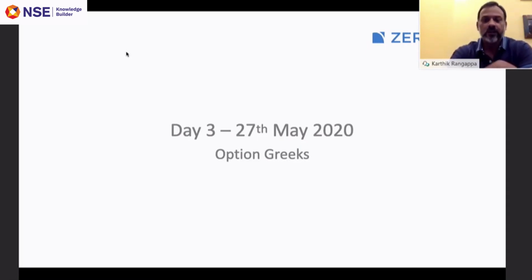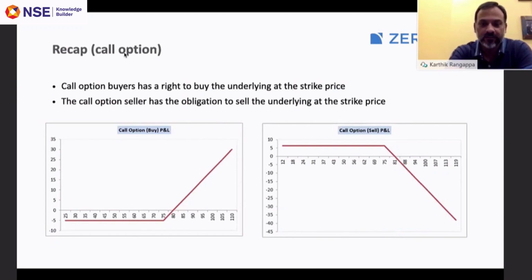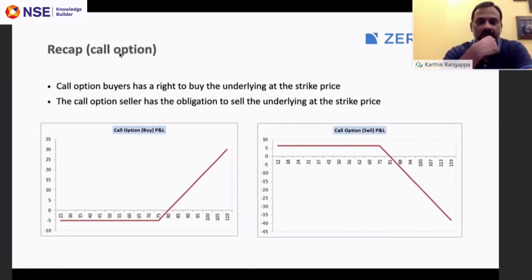Great. So today the agenda is to discuss one of the most important aspects of options trading. This would be the option Greeks. But before we do that, let's have a quick recap of whatever we discussed on day 1 and day 2. This will be a brief recap just to refresh and jog your memory.